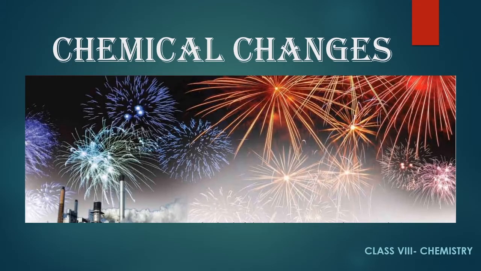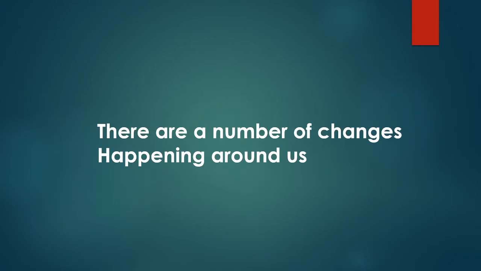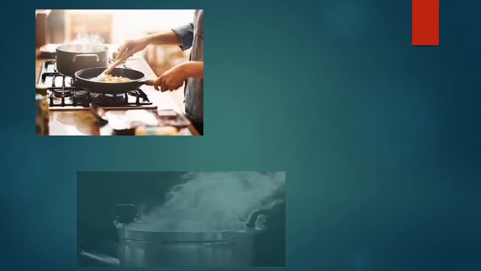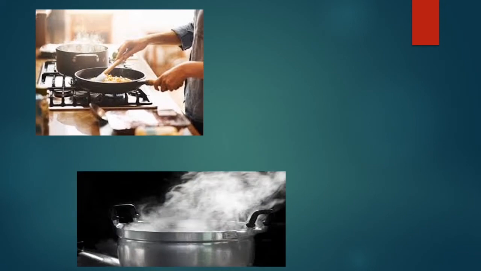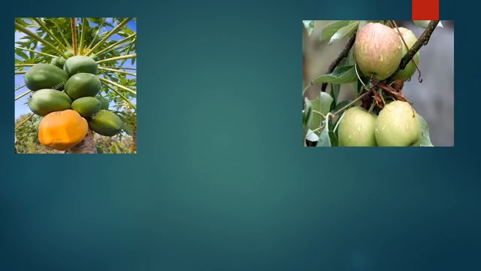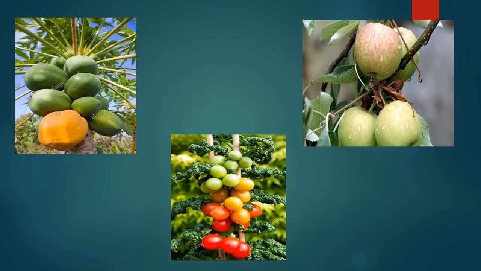Chemical changes. There are many changes happening around us. When we look into the kitchen, we can see a number of changes there. Every day we cook food, boil water, we make curd out of milk, etc. And also we can observe that fruits and vegetables in our garden ripen and decompose. Let's observe some of these changes more closely.